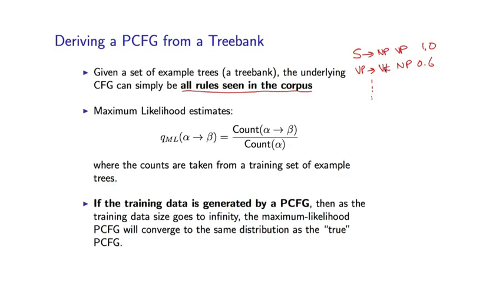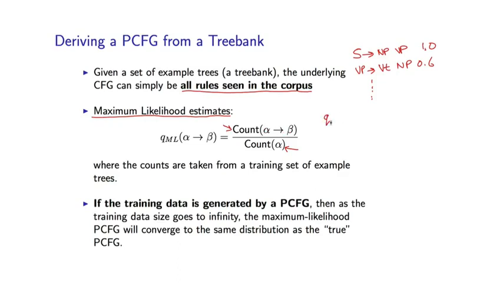How do we estimate the parameters? Remember, q of some rule alpha goes to beta is the probability associated with that rule. We're again going to make use of maximum likelihood estimates, which again have a very simple and intuitive form. To estimate the parameter for some rule, alpha goes to beta, we take a ratio. On the denominator we have the number of times we've seen alpha, and on the numerator we have the number of times we've seen the entire rule.